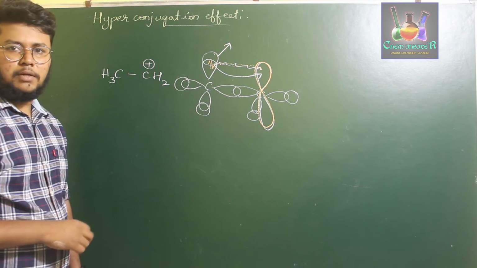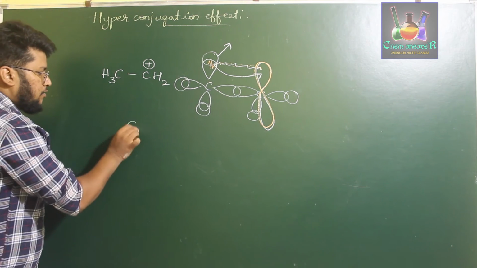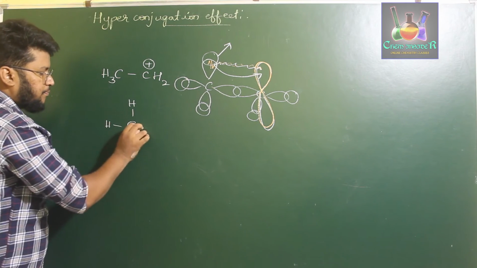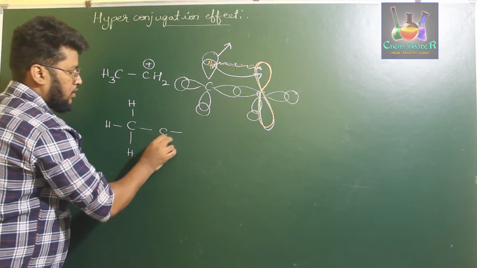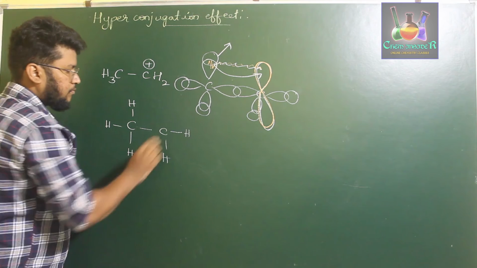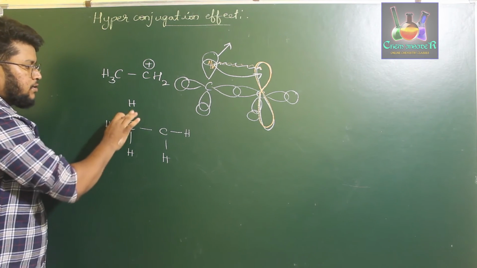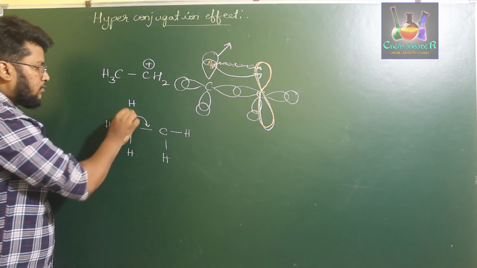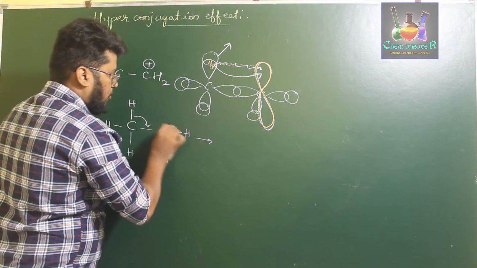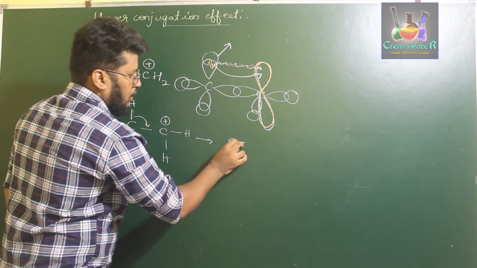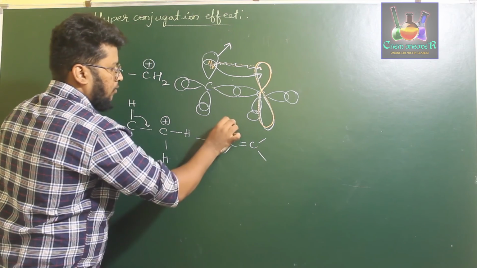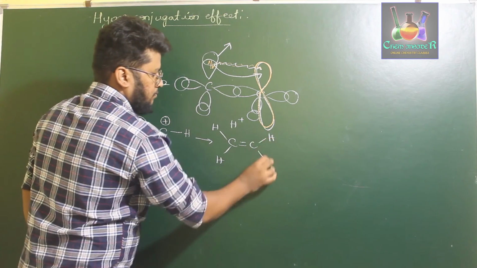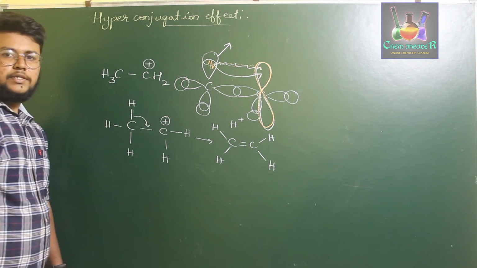the next carbon. Like for example, if you take these three hydrogens of the methyl group, and we have two hydrogens in this particular carbon atom, then this hydrogen breaks down the bond with the carbon atom and induces a double bond on this particular carbon. So this hydrogen-carbon bond will be forming as a carbon-carbon double bond, where we have lost one H plus ion. So this type of